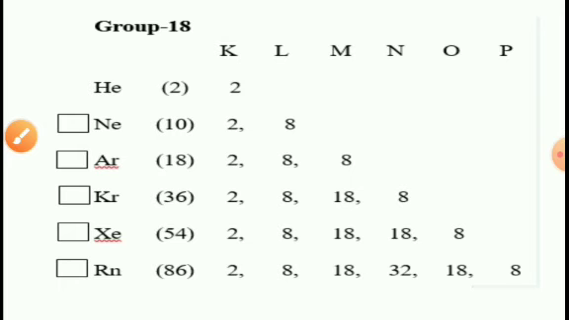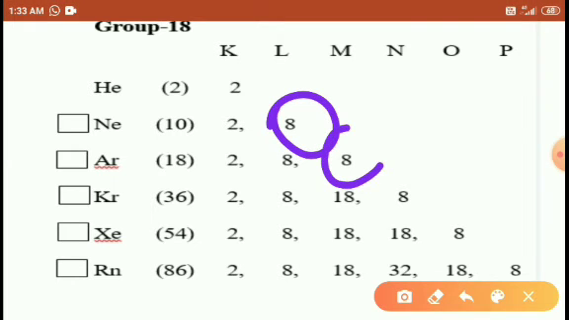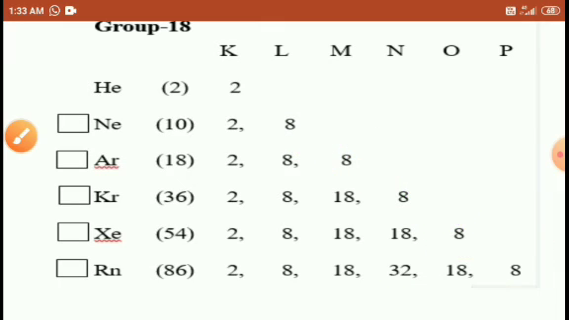Last time we have discussed this. In the noble gas, the outermost shell has 8 electrons. Right, students?